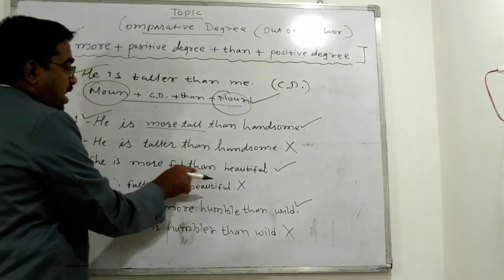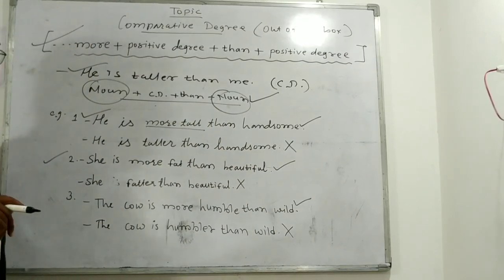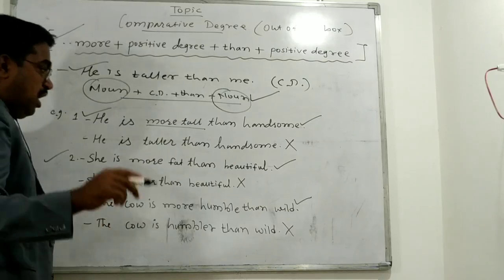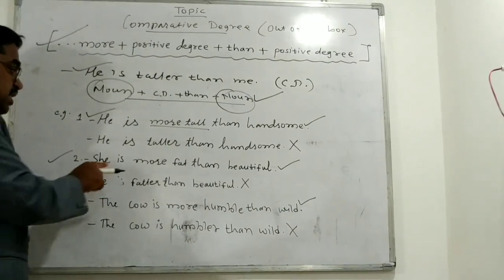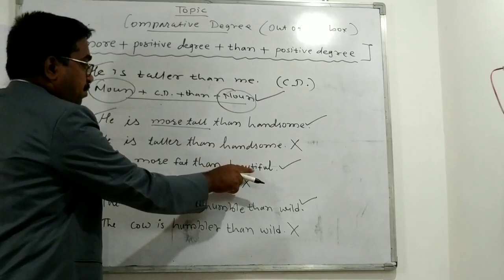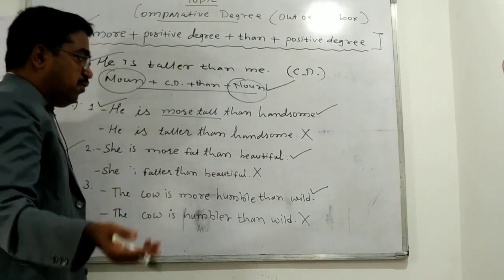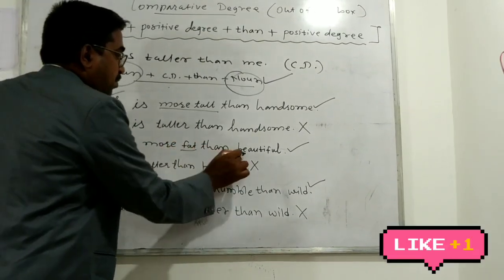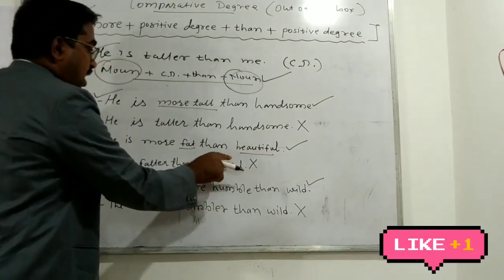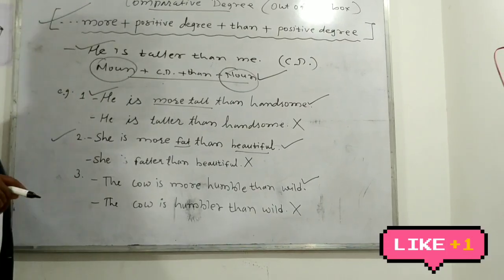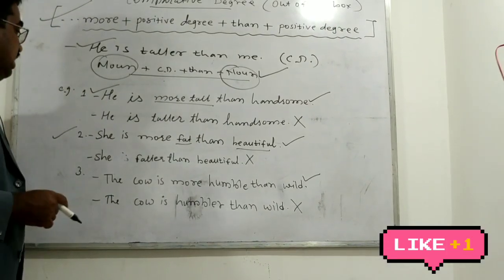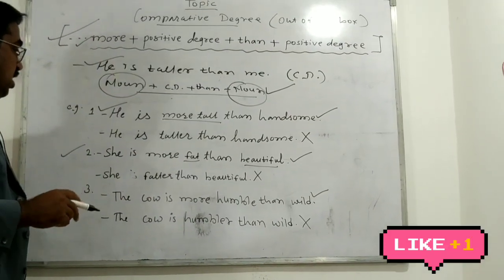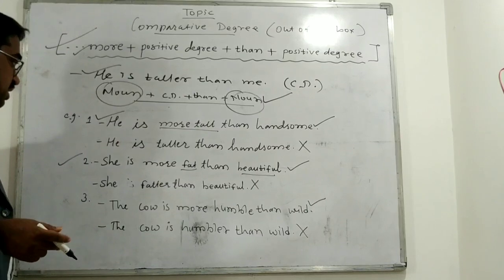She is more fat than beautiful, right? Again, because here two qualities of the same person, that is she, are compared. She is fat and beautiful. These are the qualities of the same person, and hence it follows this out of the box structure and not the regular structure, correct?